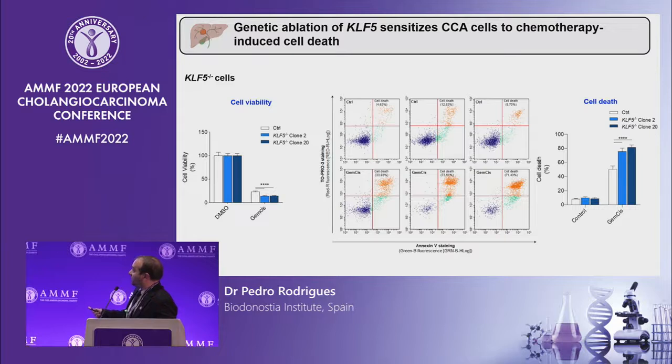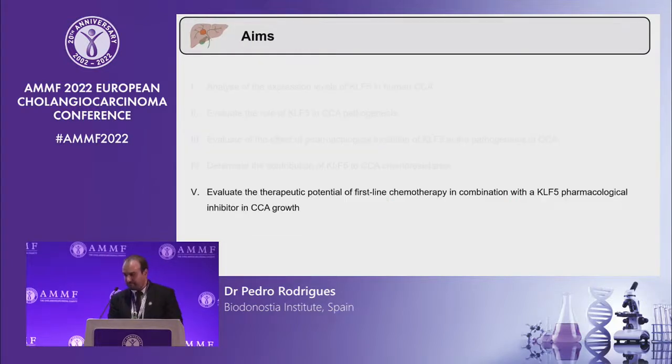And we were very happy to observe that GemCis-induced cell death was markedly increased in the KLF5 knockout cells when compared with CRISPR-control ones. And when measuring apoptosis by flow cytometry, we confirmed that GemCis-induced apoptosis was potentiated in the KLF5 knockout cells when compared with CRISPR-control cells. Finally, we decided to evaluate if we can combine this first-line chemotherapy, the combination of gemcitabine and cisplatin, with the KLF5 inhibitor to inhibit cholangiocarcinoma cell growth in vivo.